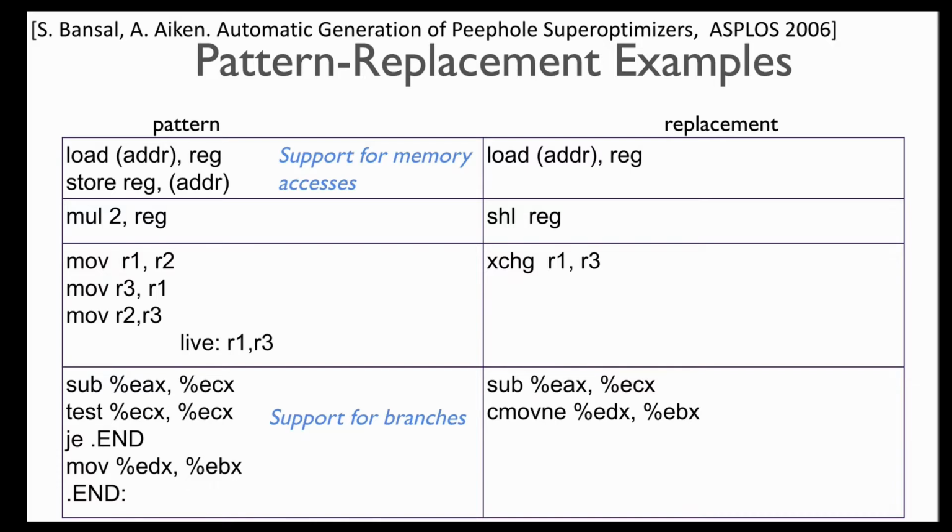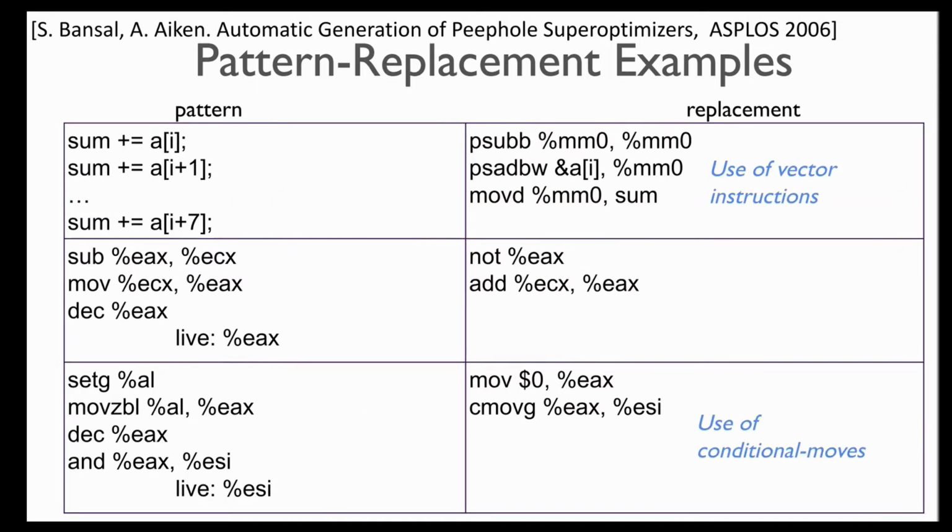Future work has extended these ideas to use fancier search techniques such as stochastic search and search based on neural networks, etc. Here are some more pattern replacement rules that were discovered by the superoptimizer automatically. Here we see rules that involve the use of relatively new architectural features at that time, such as vector instructions and conditional moves. Notice that these pattern replacement rules also take into account the liveness information of assembly registers.